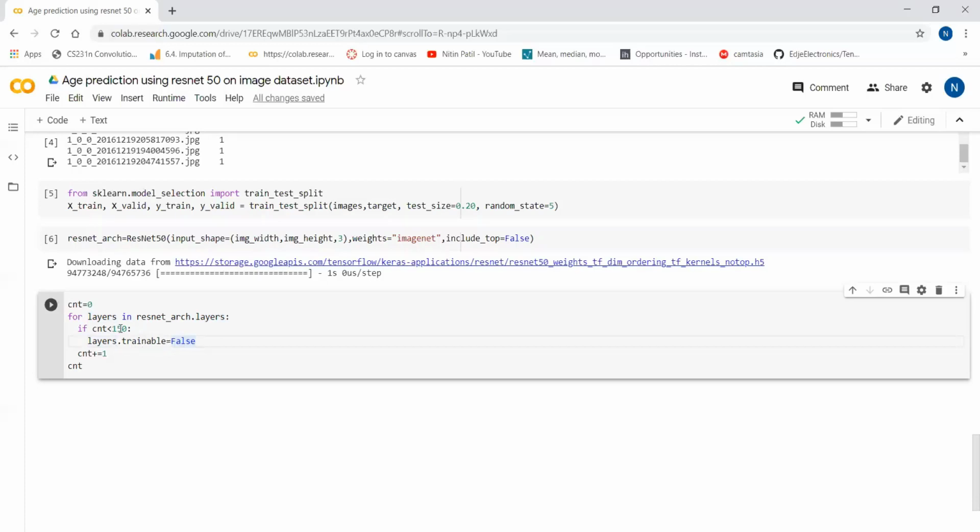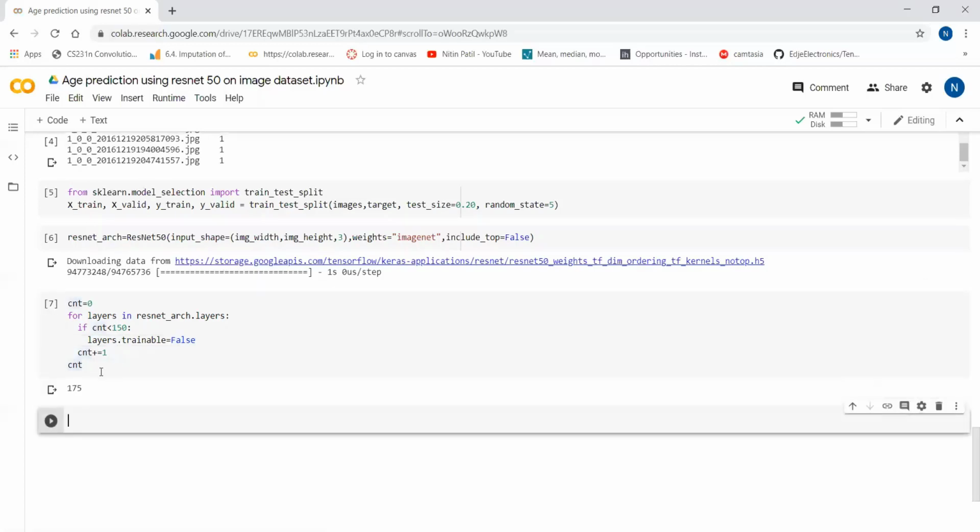And if the count is greater than 150, I'm going to use those layers for training. There are a total of 175 layers, but above 150 I am going to train those layers with our images dataset. So up to 150 layers, do not train, and after 150, train those layers with our dataset.